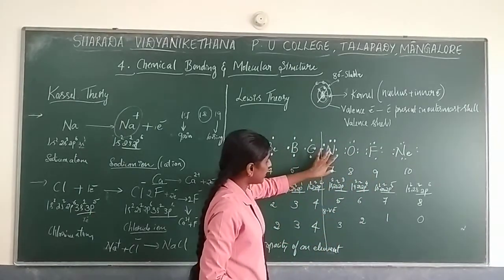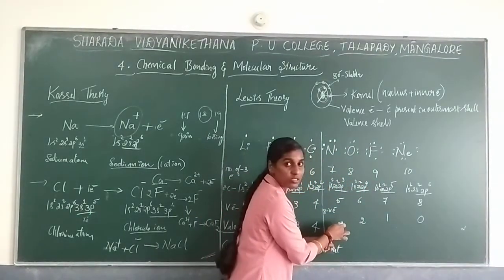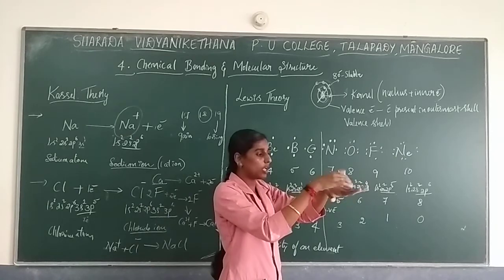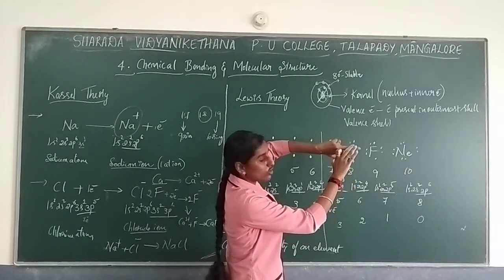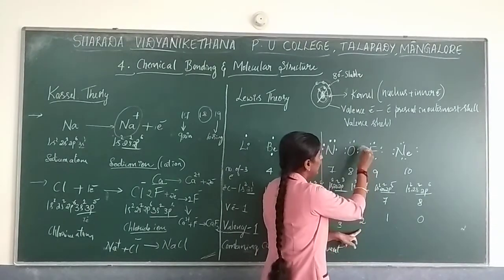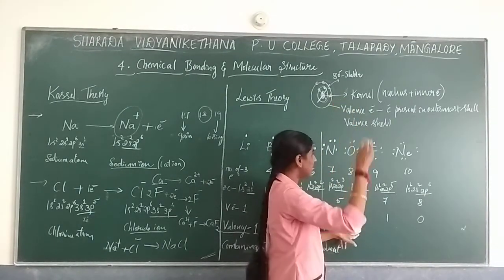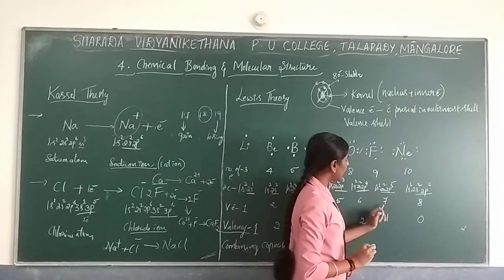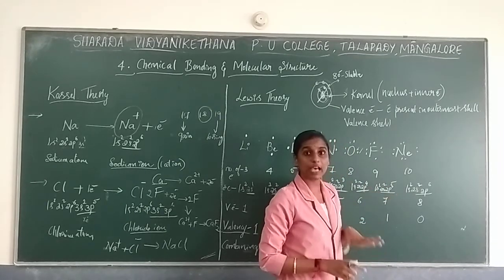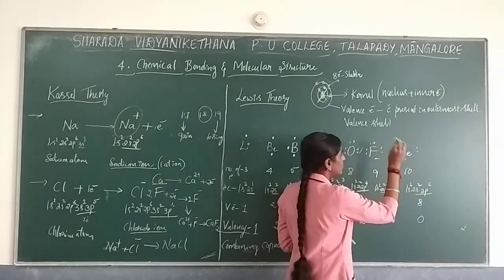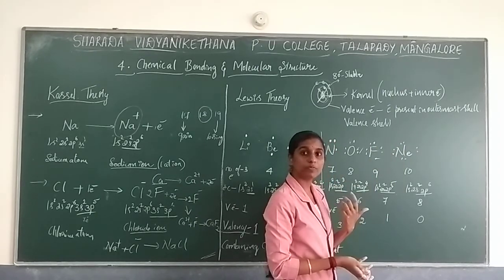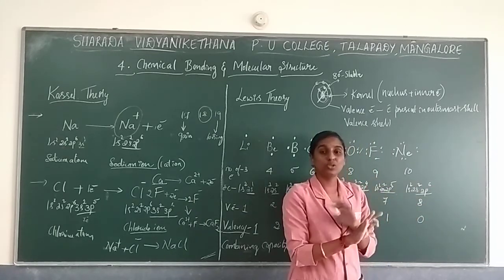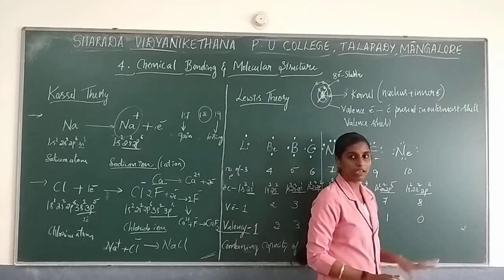In the sense, for nitrogen, only 3 electrons from its last shell will go for bonding. It has 5 electrons in its outer shell, but of these 5, only 3 will go for bonding. In the same way, in oxygen only 2 electrons will go for bonding. So you can see a double bond in oxygen and a triple bond in nitrogen. Now for fluorine, only 1 electron. It has 7 electrons in its outer shell, and just 1 electron will go for bonding while sharing takes place. Neon has 8 electrons in its outer shell, it is stable, so no electron will go for bonding. So the valency will be 0.